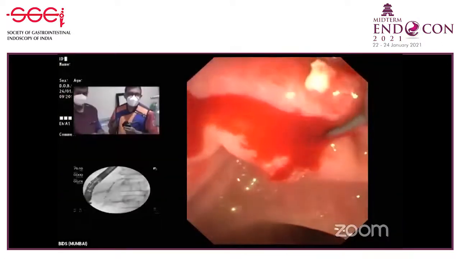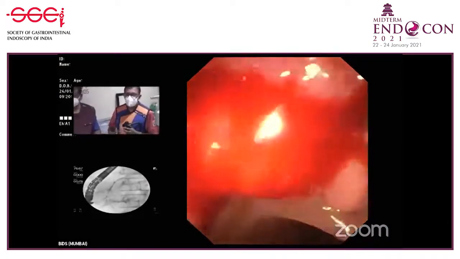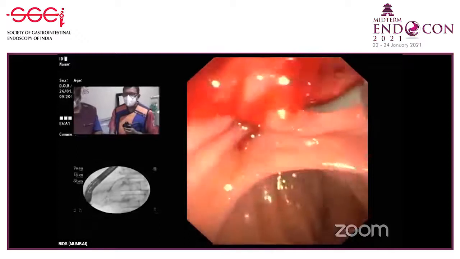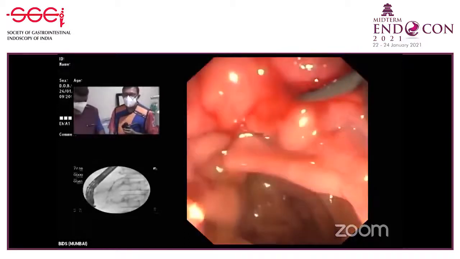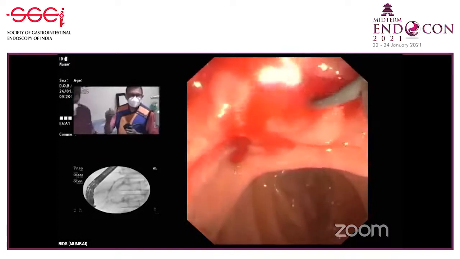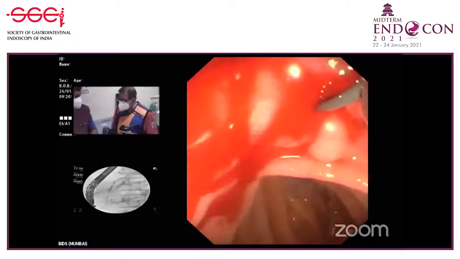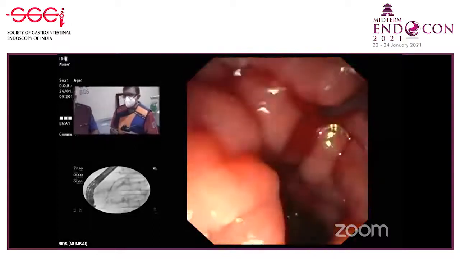Dr. Amit, how do you choose between ESWL and pancreatoscopy and lithotripsy? See, no question that for pancreas, ESWL is far superior to pancreatoscopy. You know why? Because pancreatoscopy is not always possible in chronic pancreatitis, because there may be an associated stricture. The stones may be beyond the genu, where your scope doesn't go across properly, and even if it goes, you don't get an end-on view for laser.